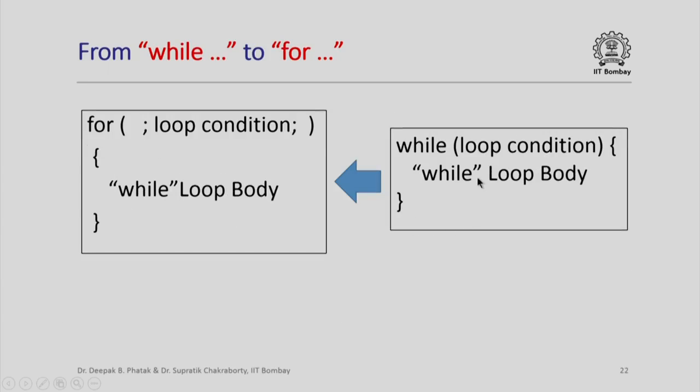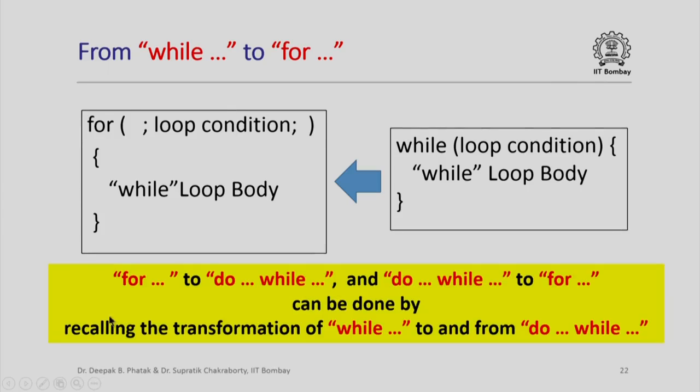Similarly, of course, we can convert a while loop to a for loop where there is nothing to initialize, there is nothing to execute at the end of every iteration. We just have the loop condition and the while loop body here. And of course, if I were to transform for loops to do while loops or do while loops to for loops, I can easily do that, because we have already seen in an earlier lecture that while loops can be translated to and from do while loops, and we have just seen how for loops can be translated to and from while loops.